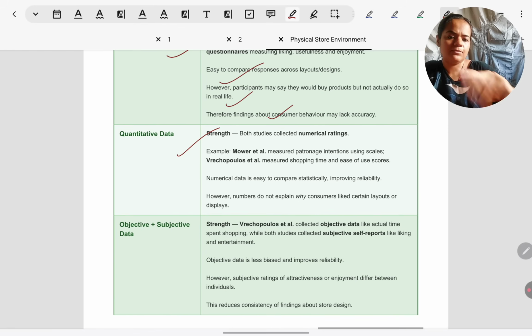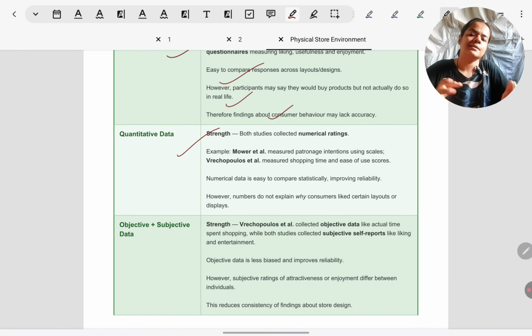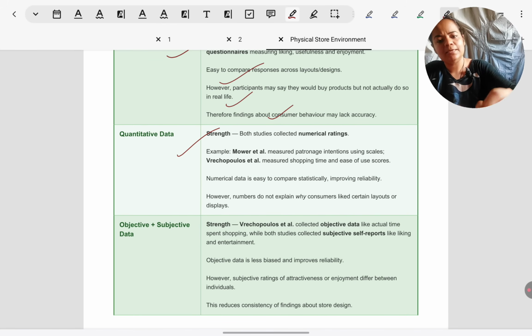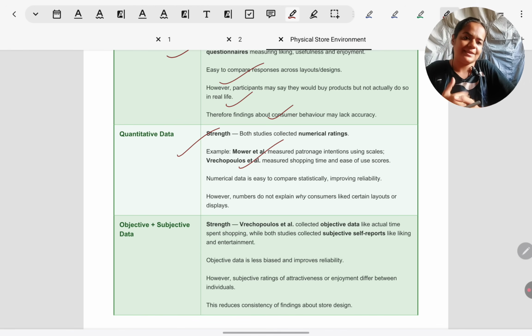Coming to quantitative data closely related to questionnaires, numerical ratings have been taken in both studies. Again, same examples here. It is good to compare statistically; unbiased results can be found. For example, in Recopolis, if they are saying grid layout is the easiest to use, it's not a subjective interpretation of the researchers. That is what ratings are indicating, that people gave highest ease ratings to grid layouts.